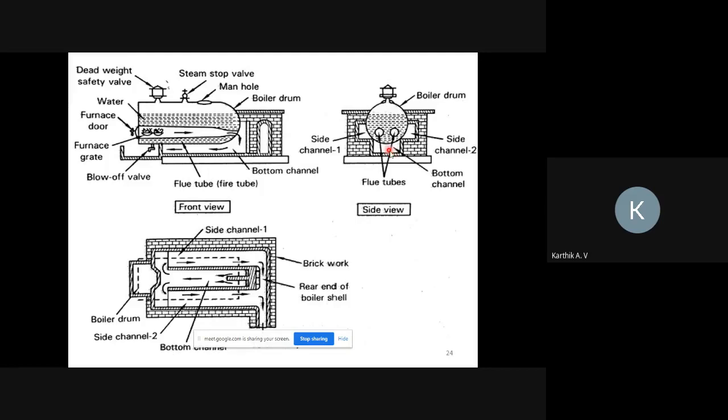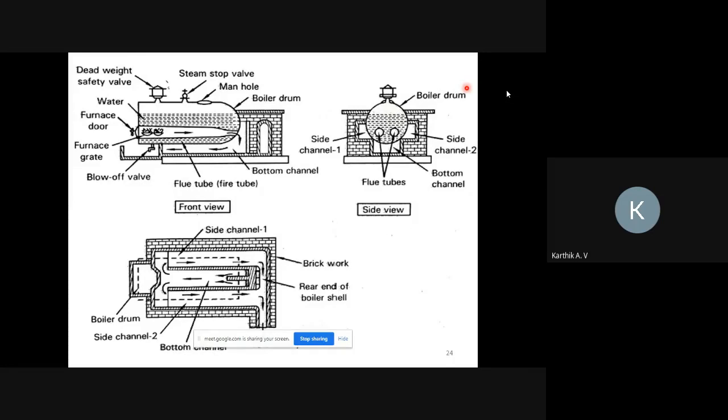downward. So the bottom level of the water gets heated, then it is moving to the side channel. Here you can observe in the top view, first it is moving downward, then it is moving to the side channel, so that all parts of the boiler drum water get heated and convert into steam. Then steam will be collected at the top of the drum, and then it is moving to the turbines.